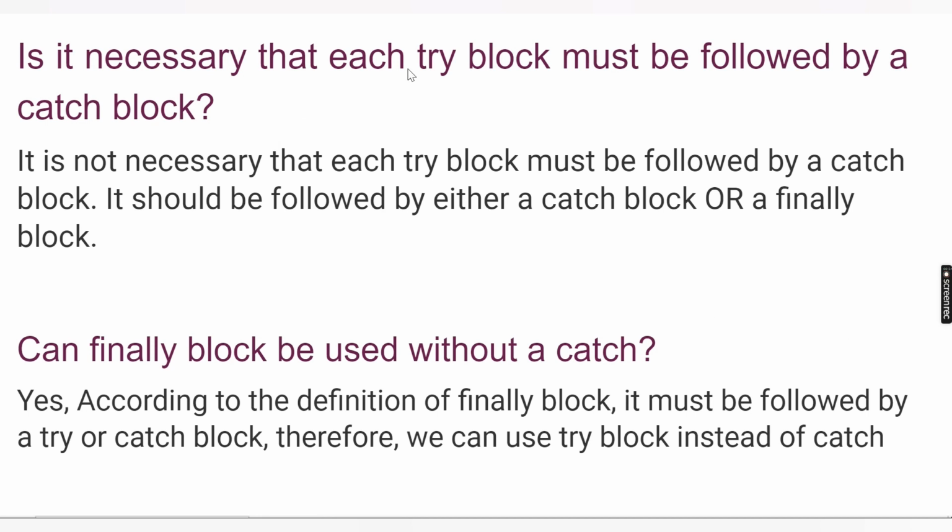Is it necessary that each try block must be followed by a catch block? We have learned how to declare a try, catch and finally block, but is it necessary that each try block must be followed by a catch block? It is not necessary. It should be followed either by a catch block or a finally block. If you don't provide a catch block after the try block, it is fine, but it should be followed by either a catch or a finally. So you can have any of these blocks after the try block.